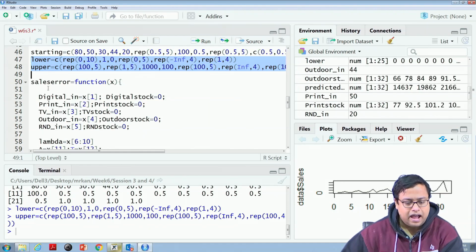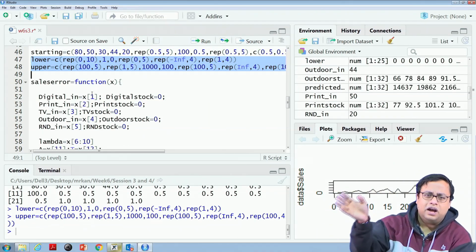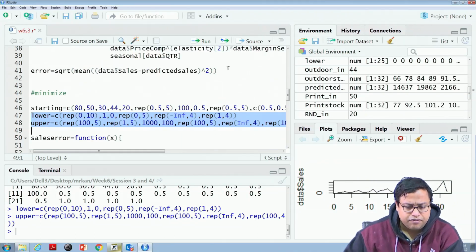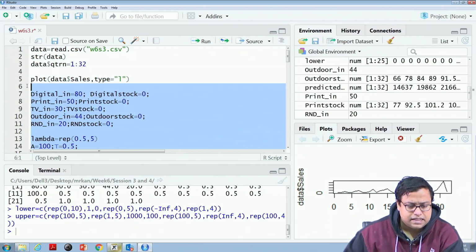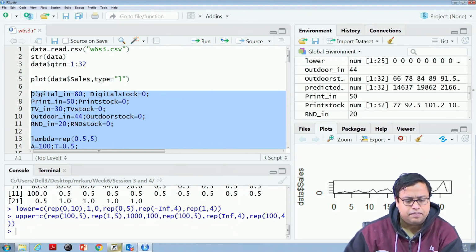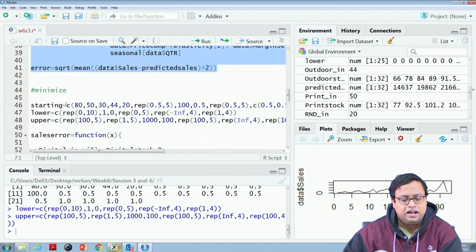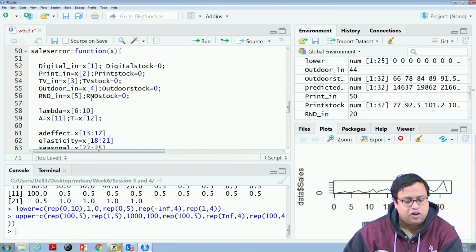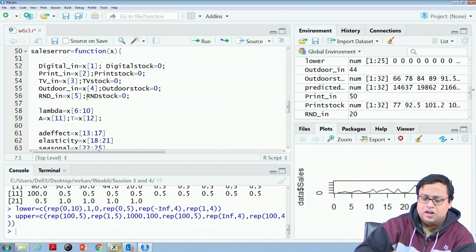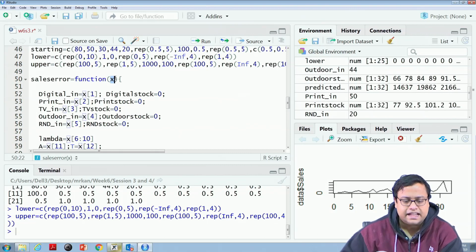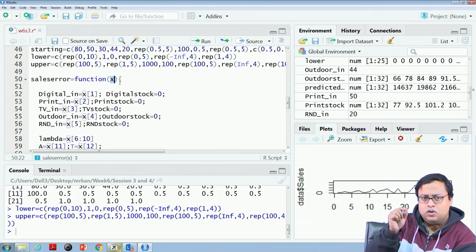Then whatever I wrote before, I just copied and pasted here. Whatever I wrote from line number 7 to line number 41, I copied into my function. The only difference now is that I have written sales error as a function of x. What is this x? This x is the value of the parameters.